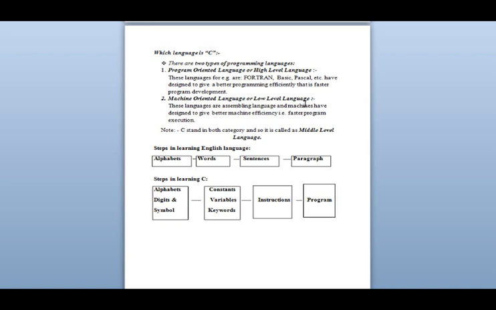In the same way, when we are learning C language, there are some essential steps. First, we have to learn what alphabets, digits, and symbols are allowed in it and which are not allowed. Then we will learn constants, variables, and keywords. This is the second step which we require.